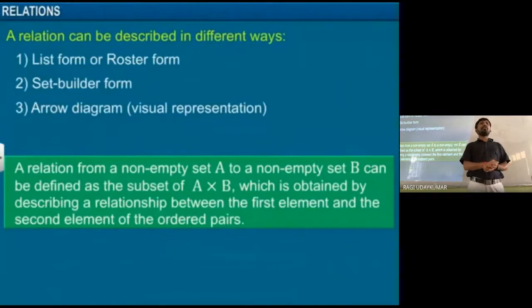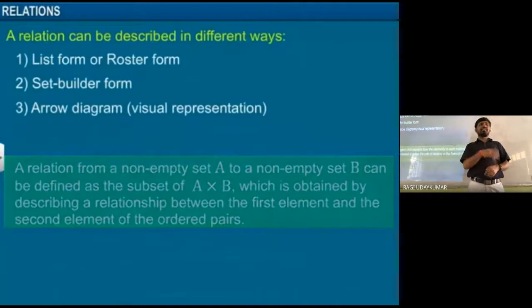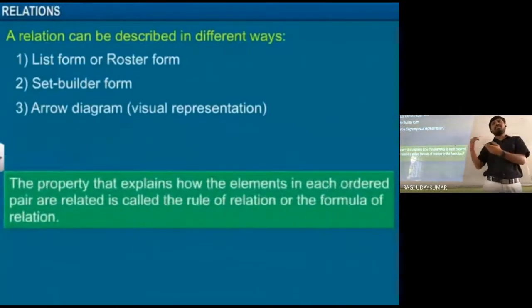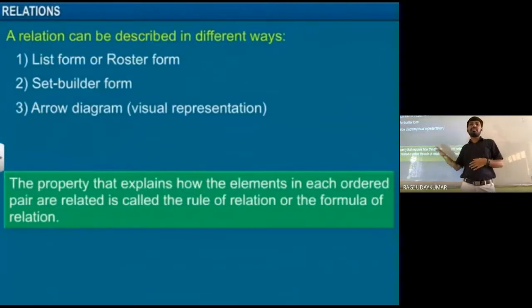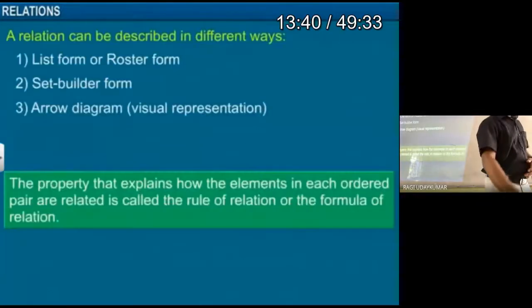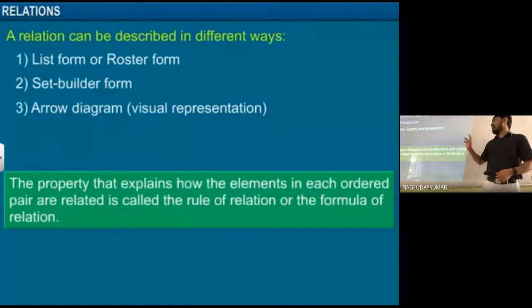Suppose a Cartesian product contains three elements. The first set has three elements and the second set has one element, then automatically you get three ordered pairs. The property that explains how the elements in each ordered pair are related is called the rule of the relation or the formula of the relation.